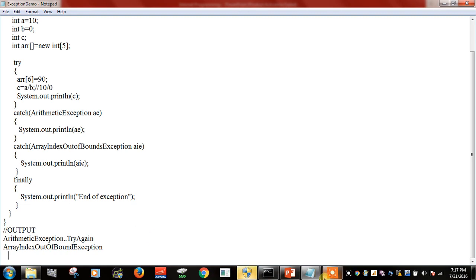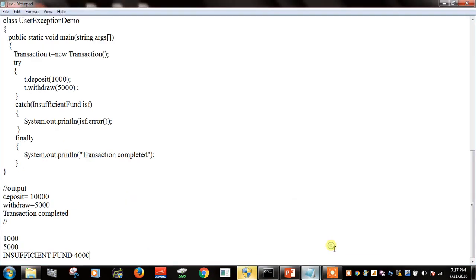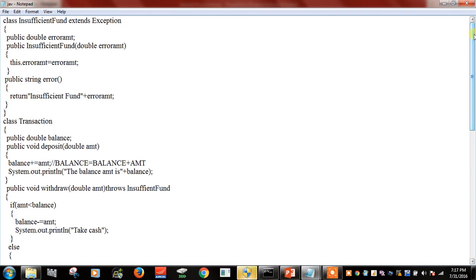As we previously saw the predefined exceptions, now we will be moving on to the next type of exception, that is user-defined exception. The class is followed by the class name InsufficientFund. Why do we use the keyword extends Exception? Because all the base classes of exceptions are stored in this keyword. It is mandatory that you use this keyword because these are user defined.